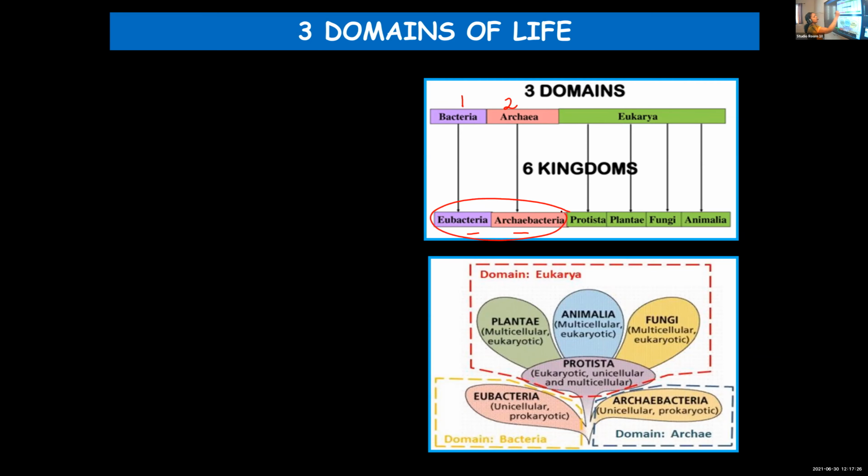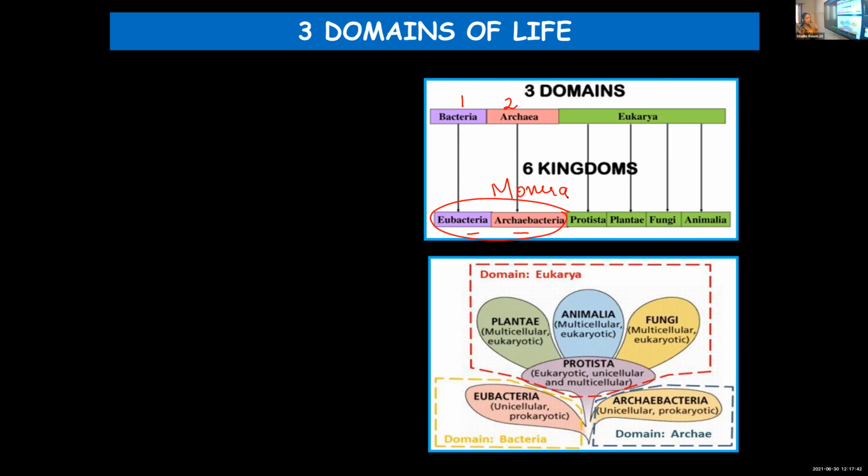Earlier, these 2 were included under the single kingdom Monera. But now they are separated and come under 2 different domains.